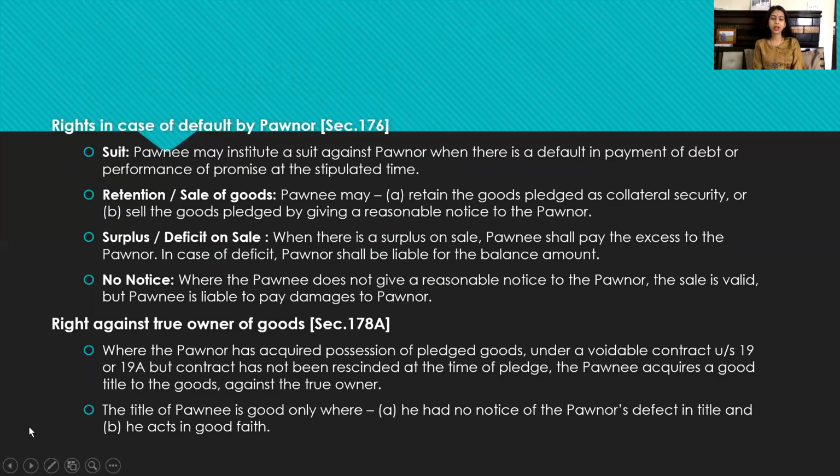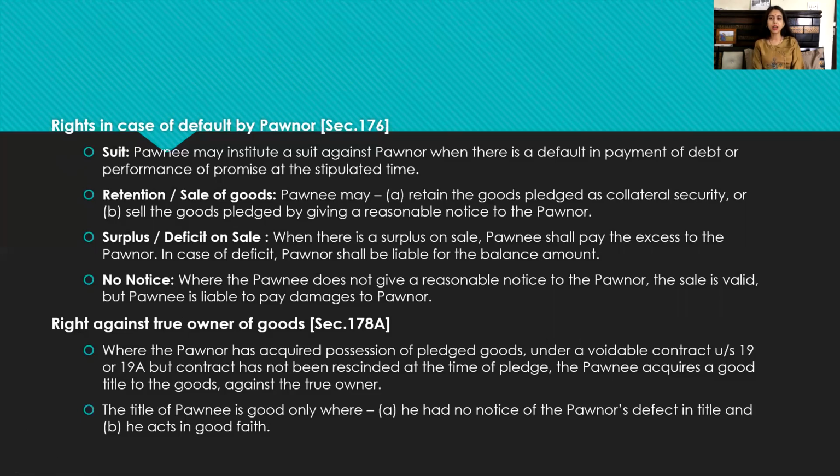Next right is given under section 176, right in case of default by the pawnor. In case pawnor has made a default, then what are the rights? First one is to file a suit. Pawnee may institute a suit against the pawnor when there is a default in payment of debt or performance of promise at a stipulated time.